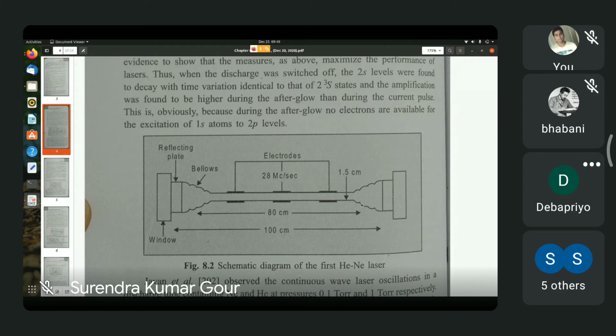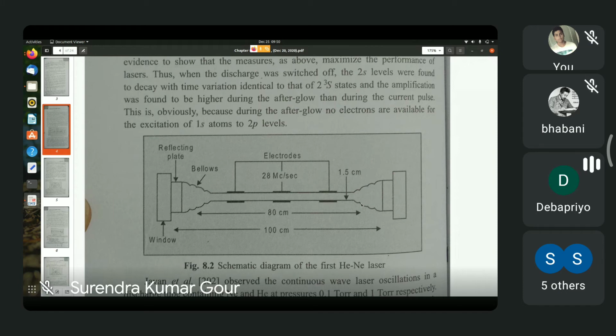That means 1 by 3600 degree. And 1 degree is equal to 1 by 57.5 radians. So if you can make them parallel to within a few seconds, the angle between the planes of the two reflecting plates is of the order of a very small fraction of a milliradian. So you can make them as parallel as that using the leveling screws.